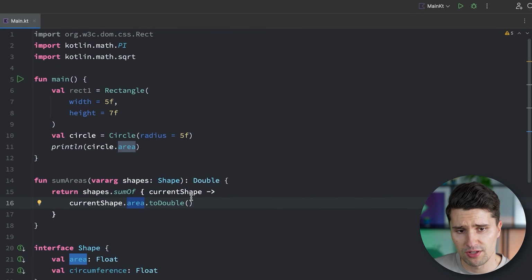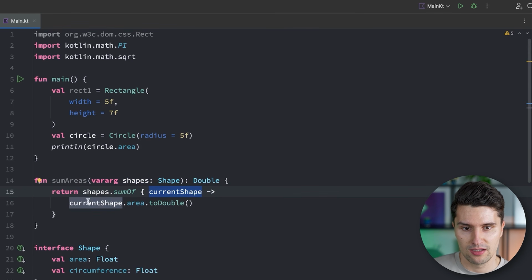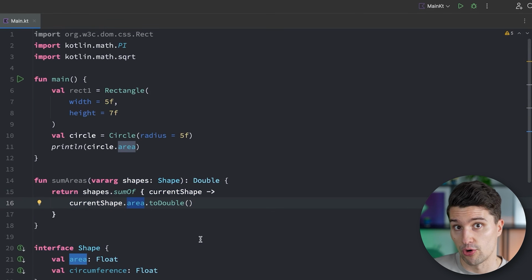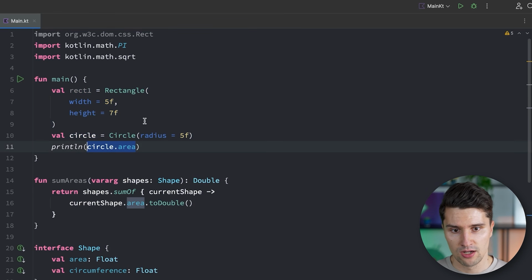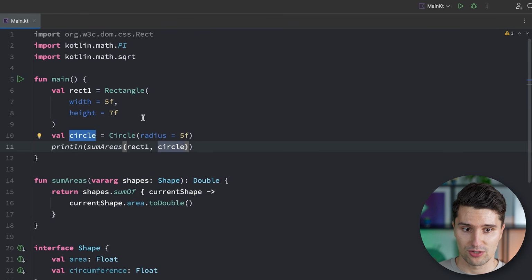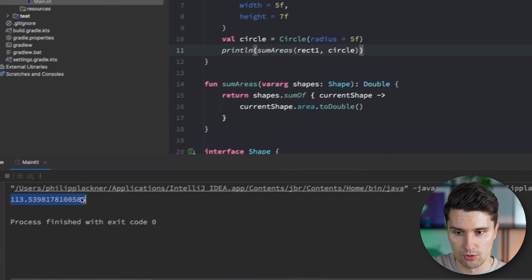Now it's fine. So what this function does is it loops over all shapes, and for every single shape, it will sum up this specific value. So the area of that current shape, converted to a double. So if we now define two shapes here, our circle and our rectangle, and we then say we want to print the sum areas of both this rect1 and the circle, then that is perfectly fine. You can see that is the total area.